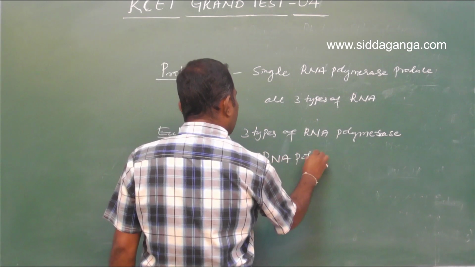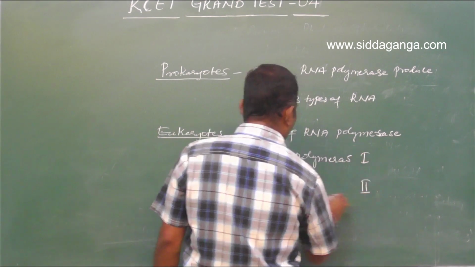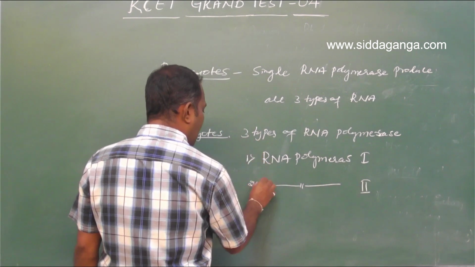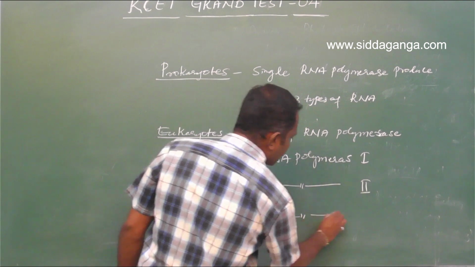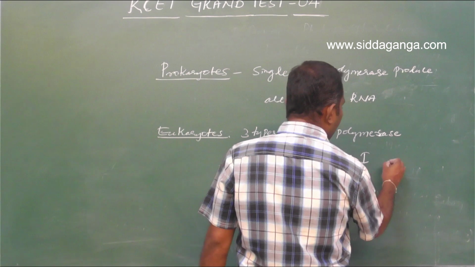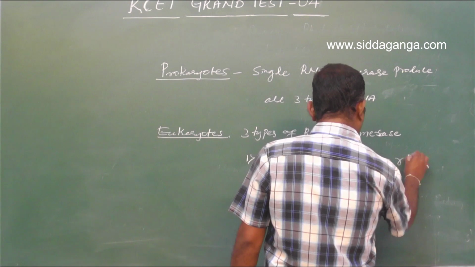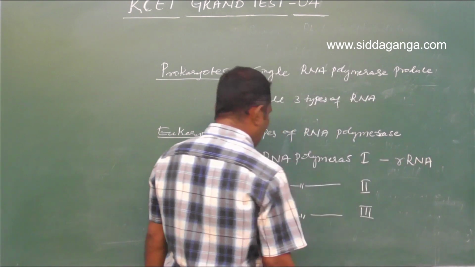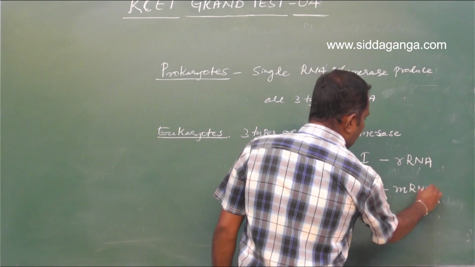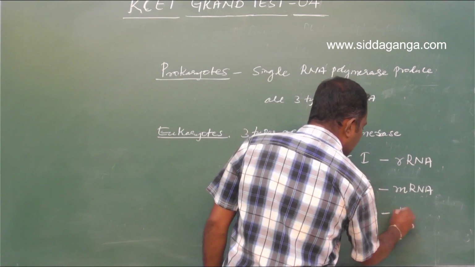RNA polymerase 1, RNA polymerase 2, then RNA polymerase 3. What does RNA polymerase 1 produce? It is involved in the synthesis of rRNA, that is ribosomal RNA. Polymerase 2 is involved in synthesis of messenger RNA. Polymerase 3 is involved in synthesis of tRNA.